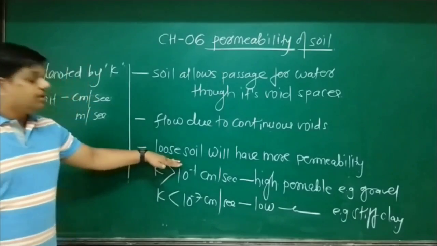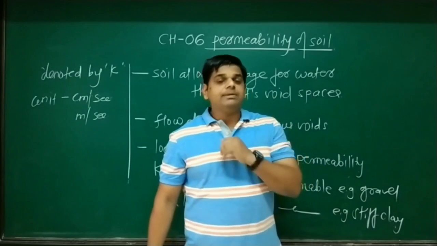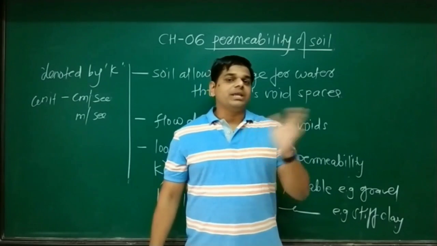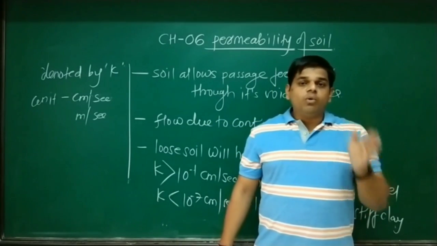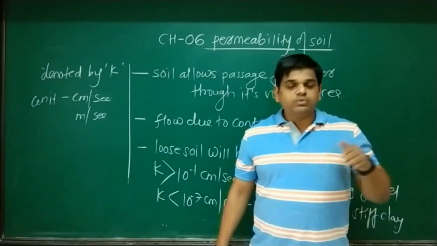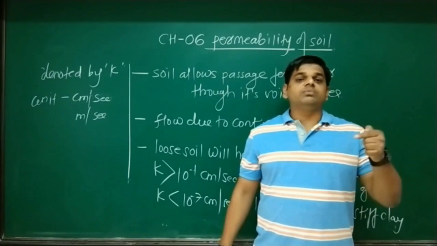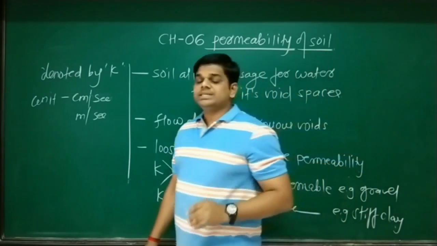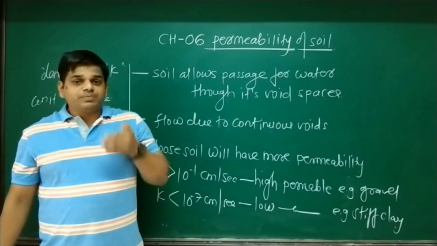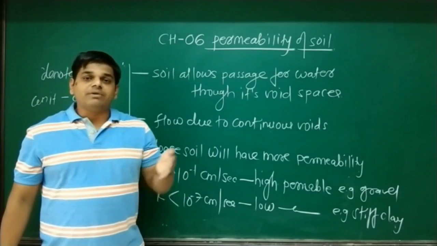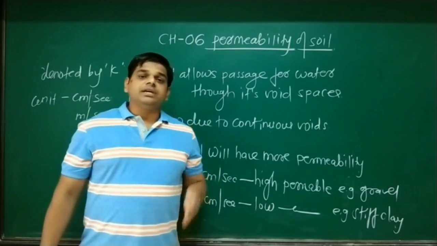Similarly, flow velocity is what we call permeability. Permeability for a loose soil is very high, and permeability for a compacted soil is very less. Now what is the reason behind this? When soil is in loose condition, more void spaces are available through which water can easily pass, therefore it acquires more velocity, means it acquires more permeability. When soil is in compacted condition, void spaces are completely reduced. Then the space available for water molecules to travel at a faster rate reduces. Means when void spaces reduce, permeability also reduces.